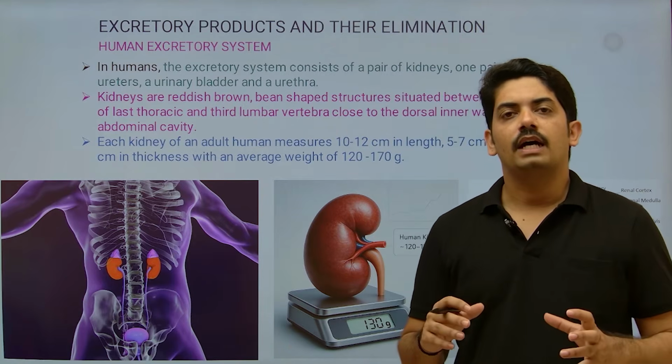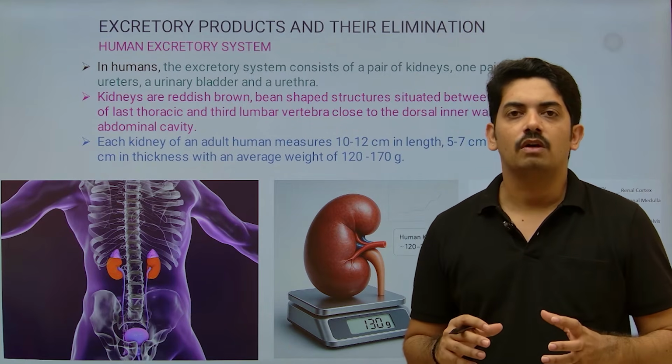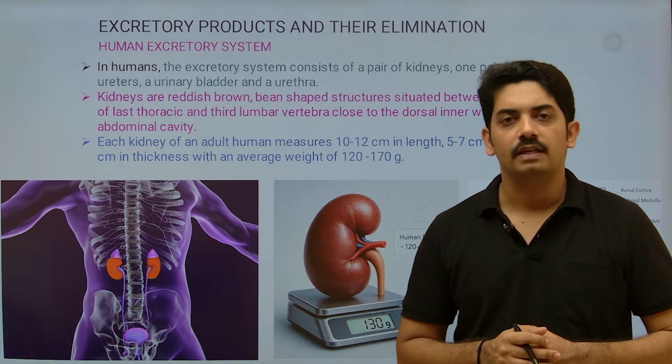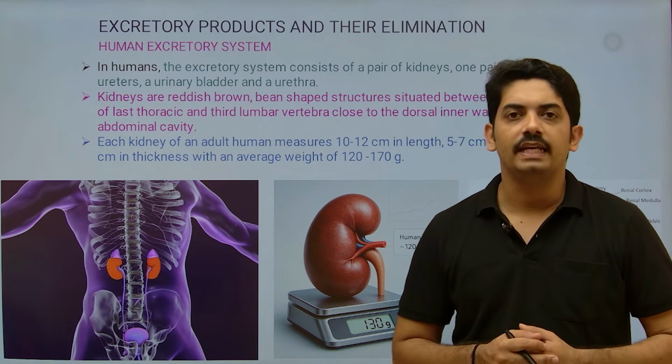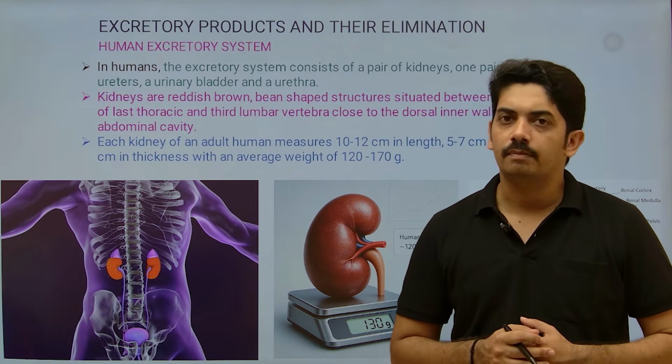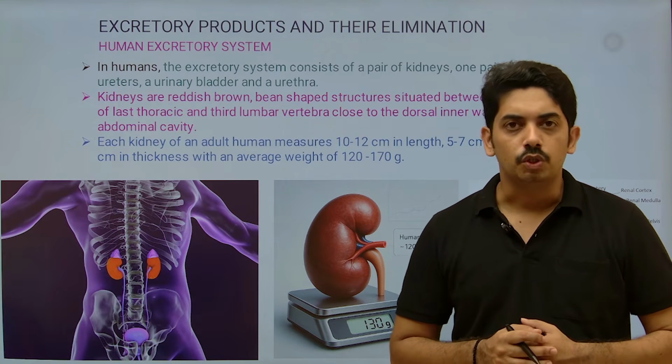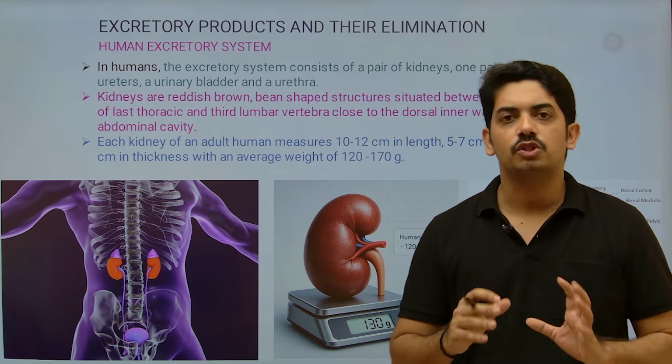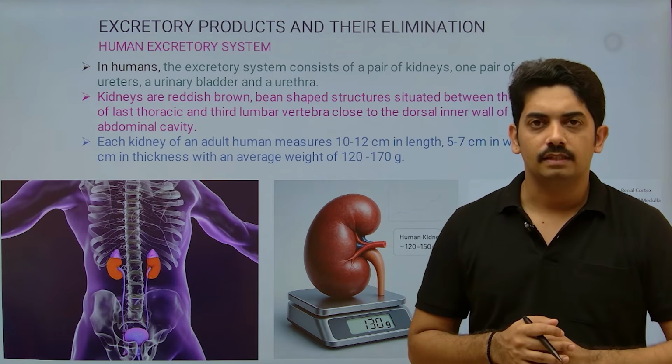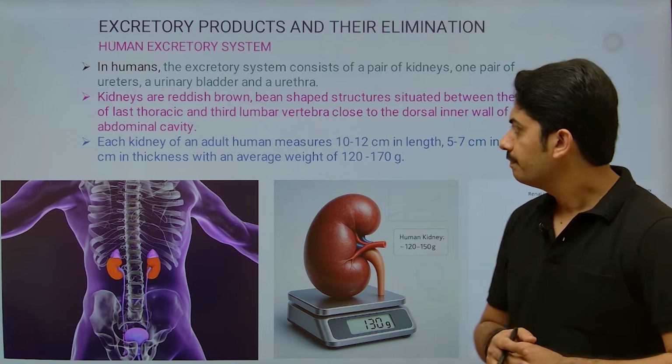So what are all the components of the human excretory system? It includes a pair of kidneys, a pair of ureters, one urinary bladder and one urethra. So these are the components of the excretory system in humans.